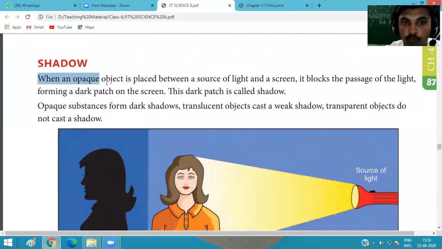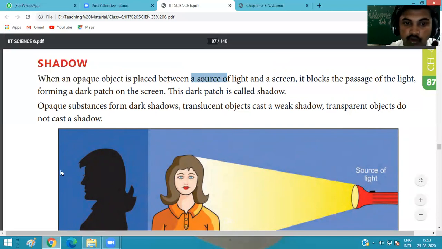So when an opaque object is placed between a source of light and a screen, it blocks the passage of light. It does not permit the light to move across the body. So on the screen, it forms a dark patch, and this dark patch is called a shadow.